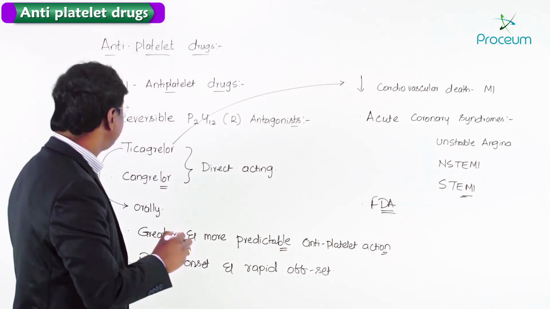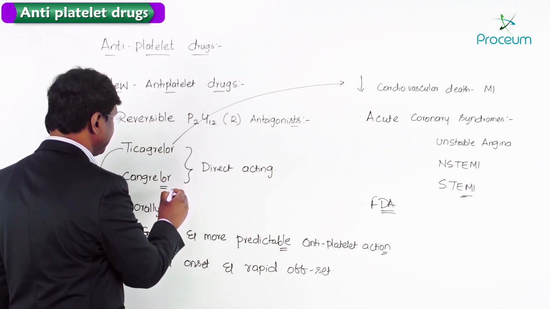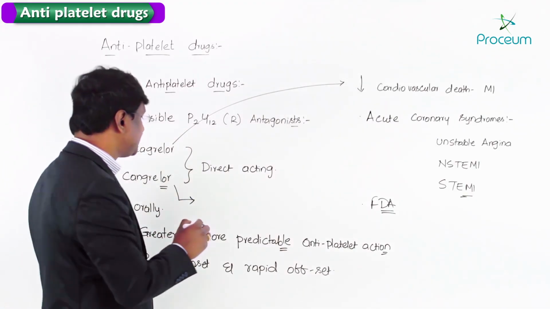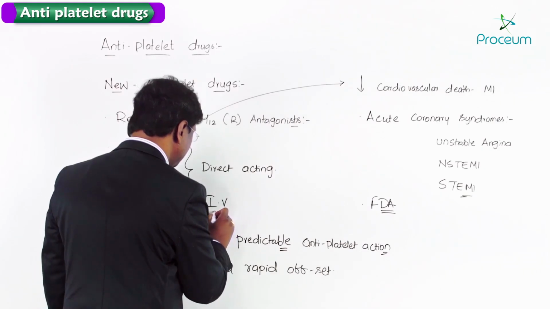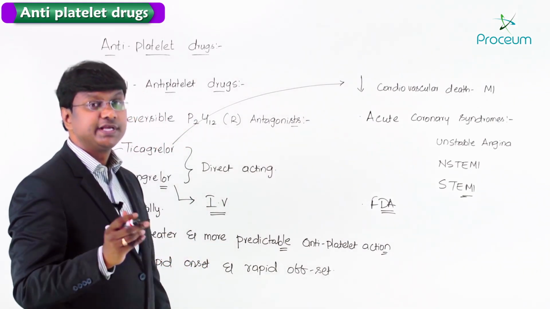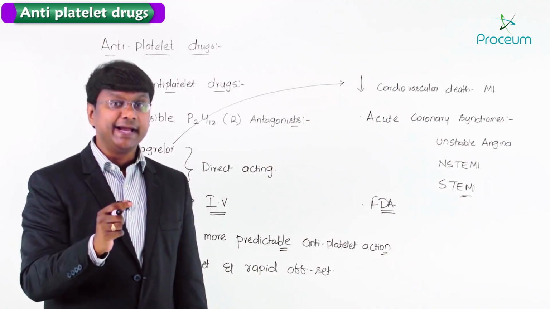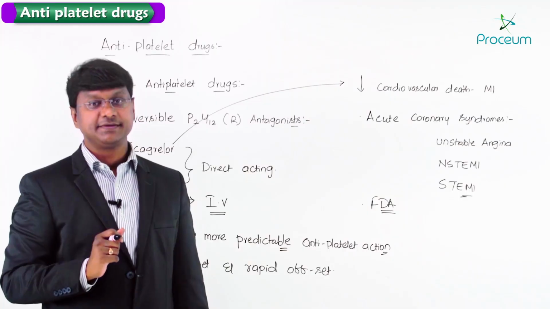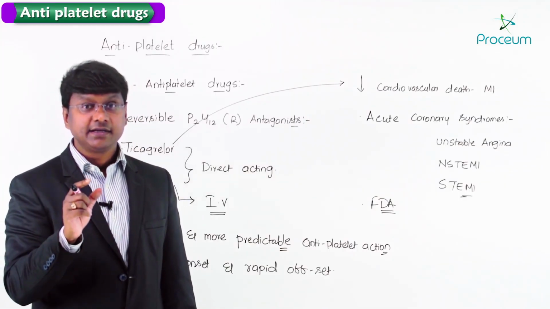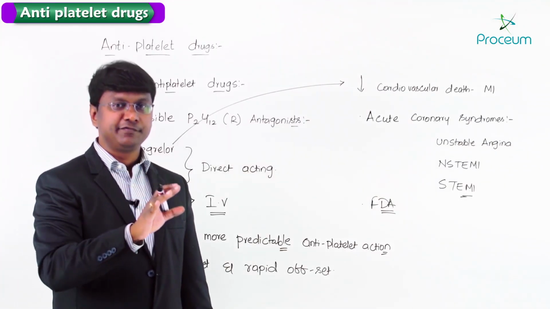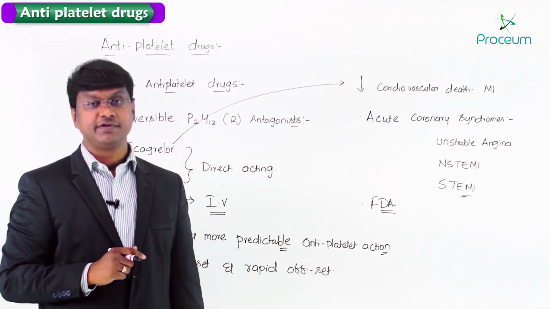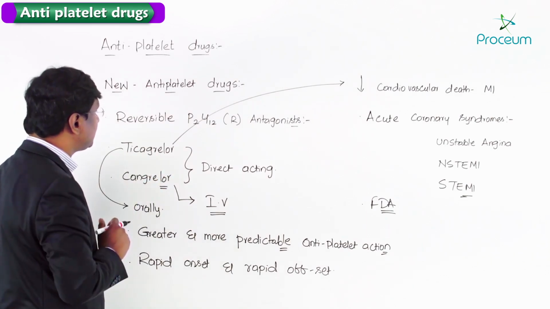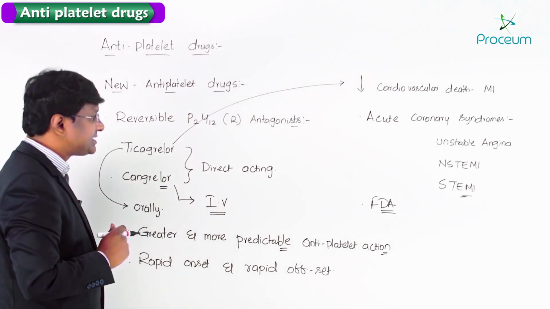And another important reversible P2Y12 receptor antagonist is cangrelor. The route of administration is the intravenous route. So cangrelor is an intravenous reversible P2Y12 receptor antagonist, and it is also approved by the FDA, or is in the later stages of development. So this is about the new antiplatelet drugs, the reversible P2Y12 receptor antagonists, that is ticagrelor as well as cangrelor.